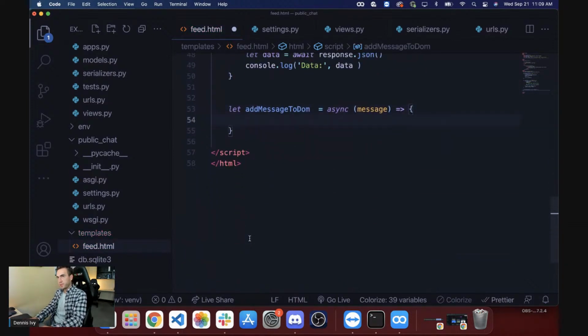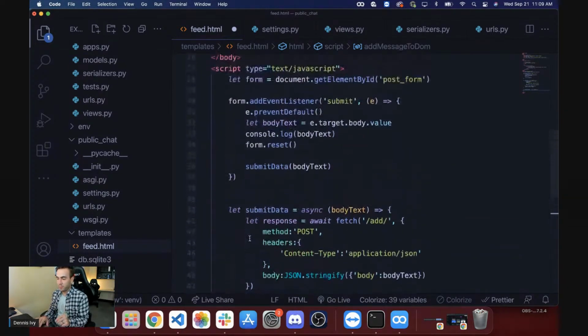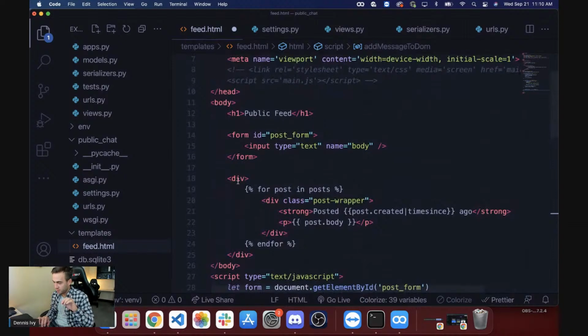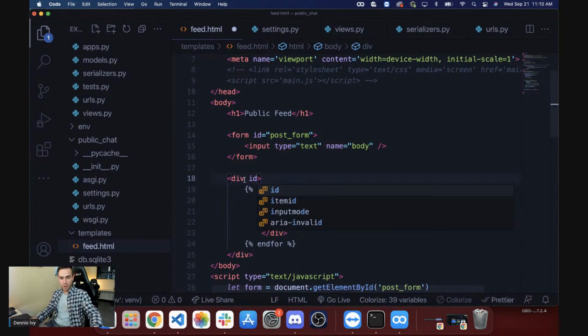And with this, essentially what I want to do is go ahead and grab this wrapper right here, and I want to add the new message at the top here. So I'm going to give this an ID.